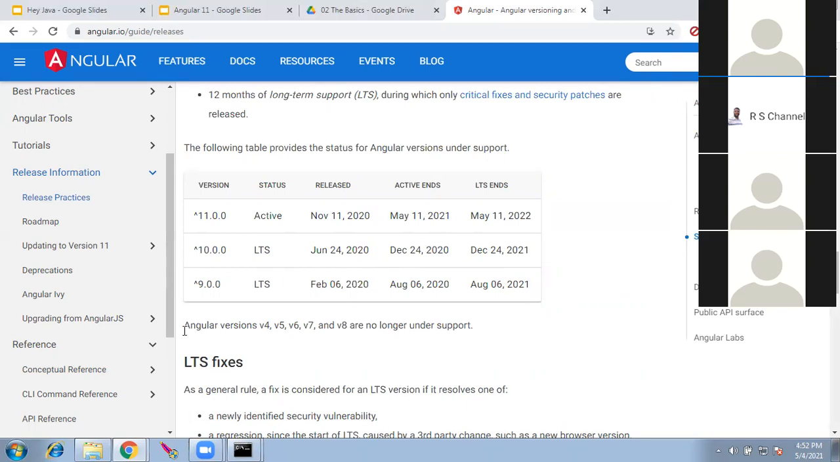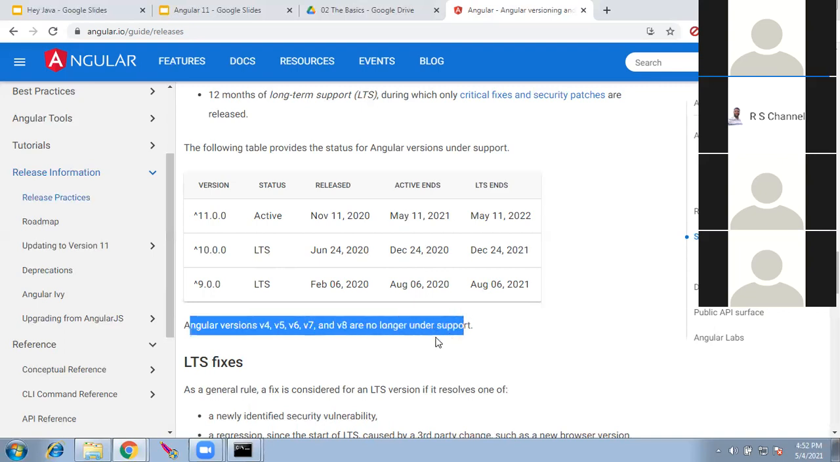So the older versions of Angular 4, 5, 6, 8 are no longer under support. So any projects using these should be upgraded immediately. So this is one thing.